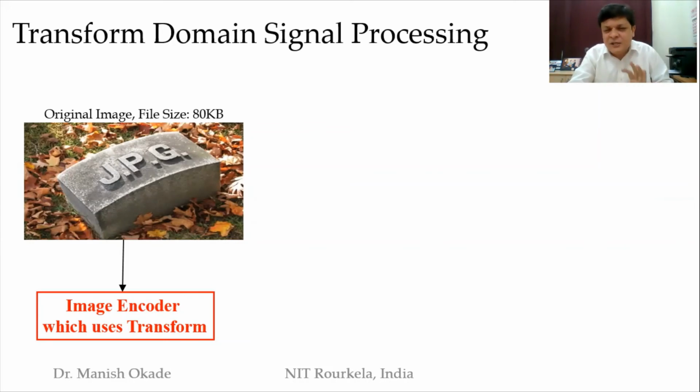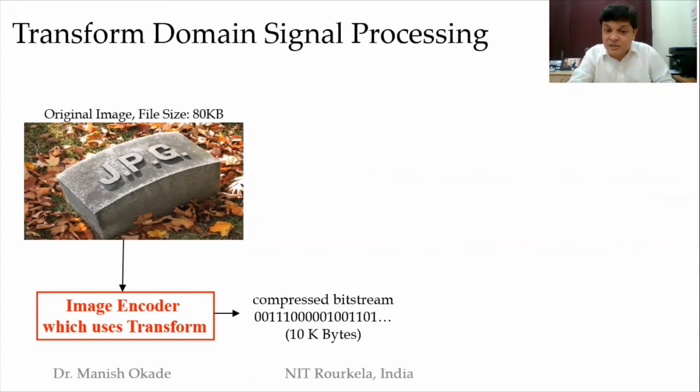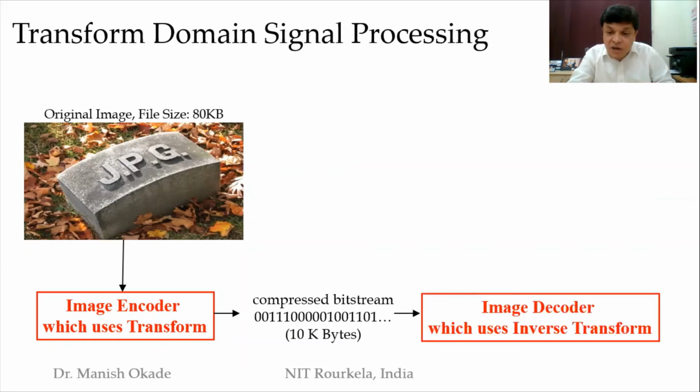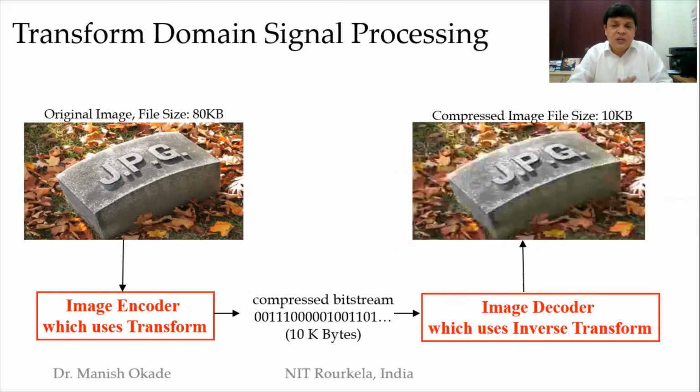Let us assume that I could do it via an image encoder and I get the bit stream, and it is 10 kilobytes. Now at the decoder, I use the inverse transform and see whether it is okay or not, and I reconstruct the image. So the compressed image file is 10 KB. It's really good, and 80 KB became 10 KB. So the compression achieved is 8 times, right? Using a transform as one of the components of the block.